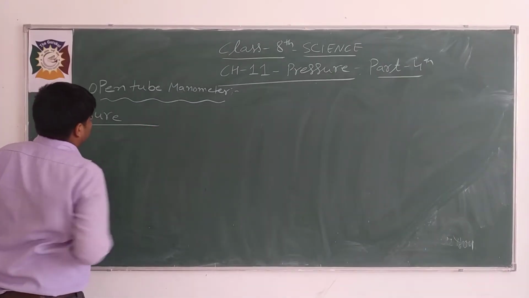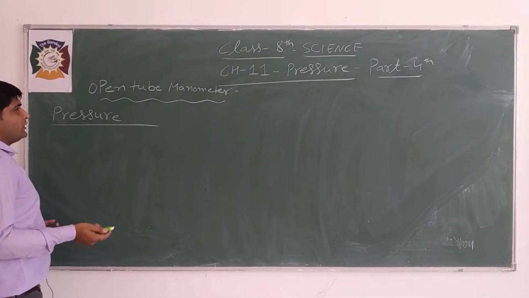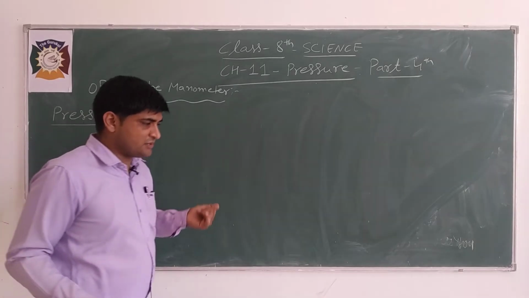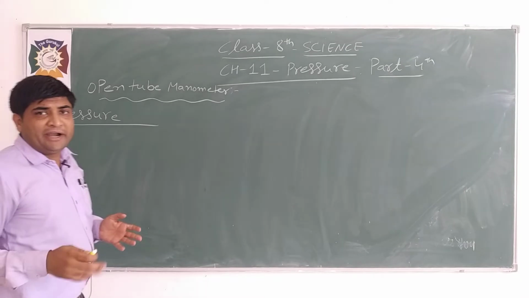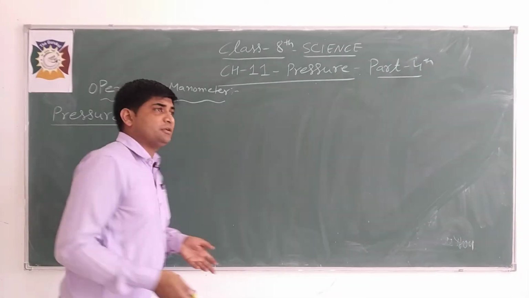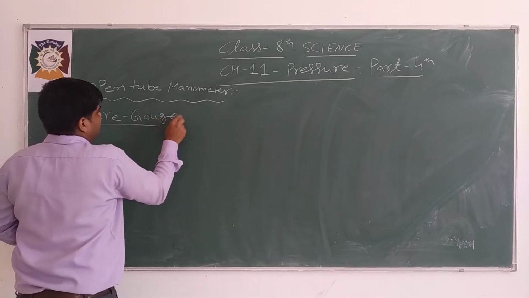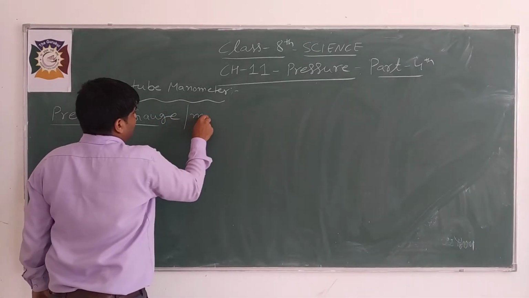There is a device to measure the pressure, or you can say liquid or gaseous pressure. The device which is required to measure the pressure is known as pressure gauge, or you can say pressure meter.